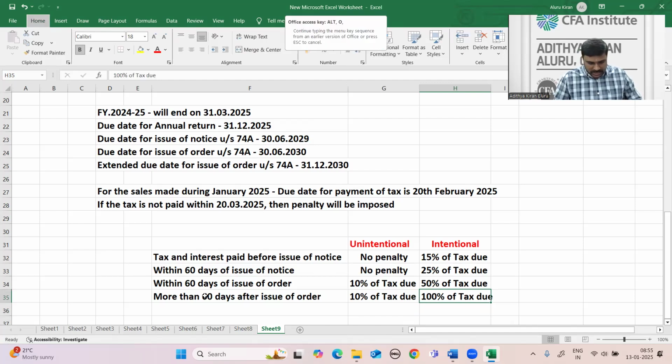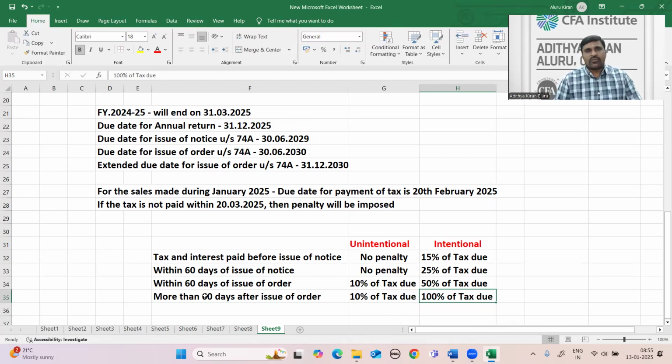Now you may ask, sir, in case of unintentional cases, whether I pay after 60 days or after 120 days, I am getting the same penalty, so why will the taxpayers pay earlier? Remember, what we are talking about is penalties. Penalties are fixed amounts, but interest will change.